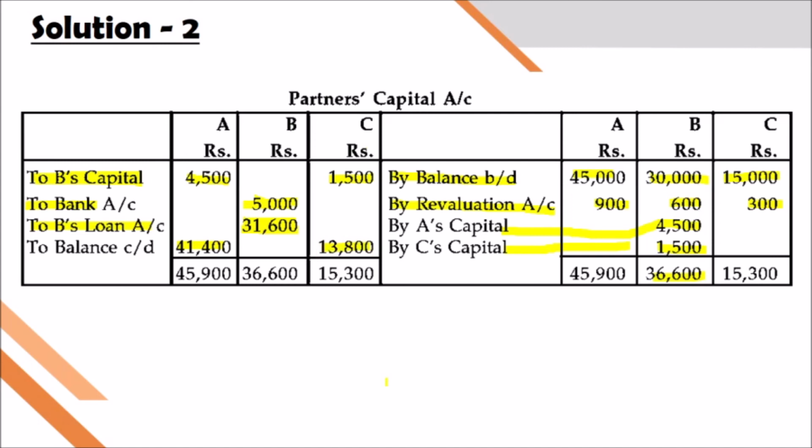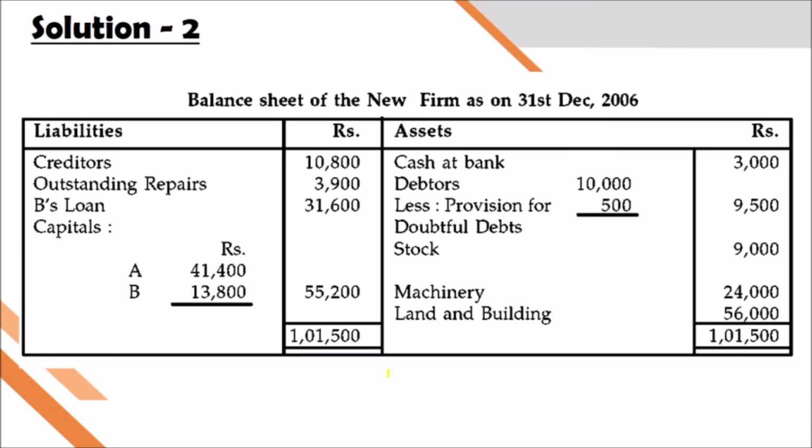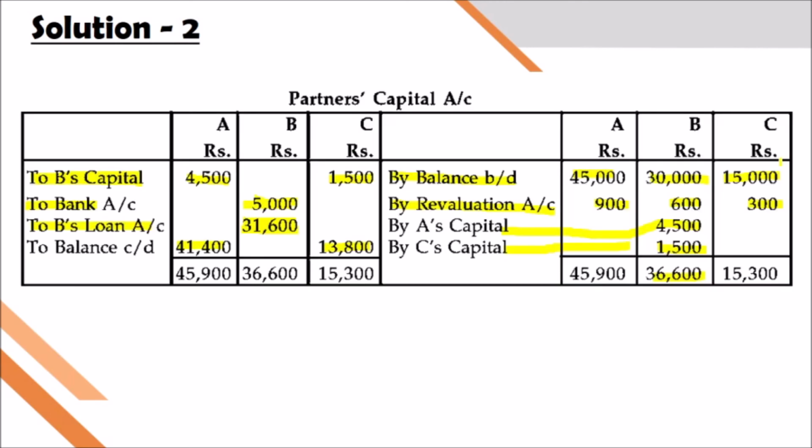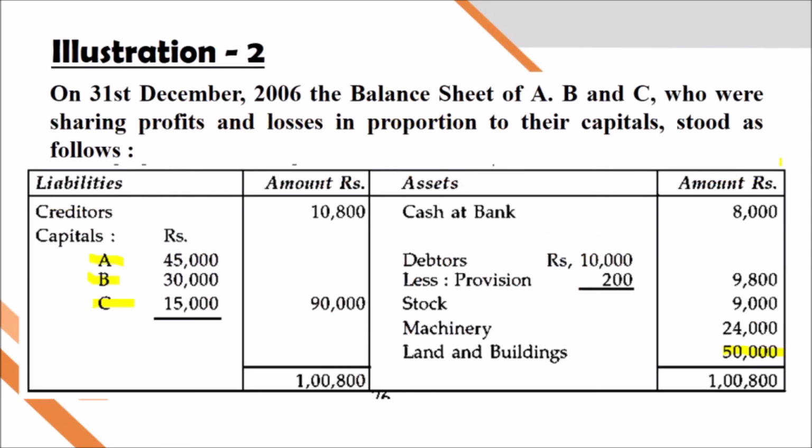So I hope it is very clear. We are going to the preparation of the balance sheet at the time of retirement and death of a partner. Here we are writing the cash at bank 3,000. We have to be very careful to know the original balance of cash. Cash at bank here is 8,000.